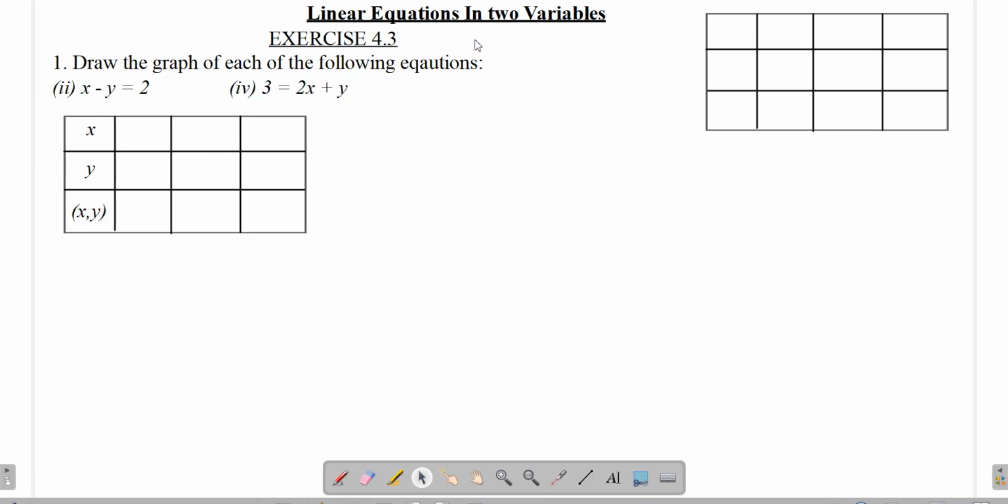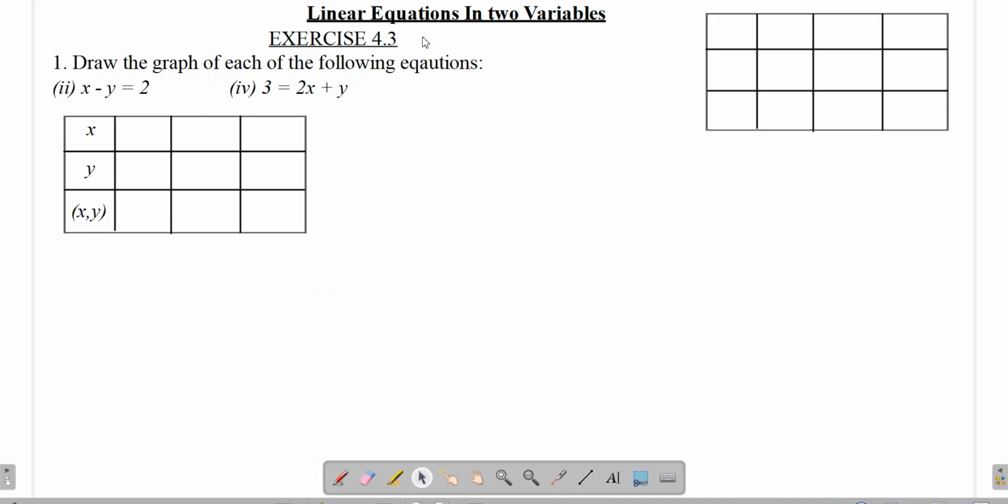In our previous lectures, we all have studied what is a linear equation in two variables, what is its need, how to write the standard form of a linear equation in two variables, how can we find the solution of a linear equation in two variables, and also how to represent the graph of a linear equation in two variables.